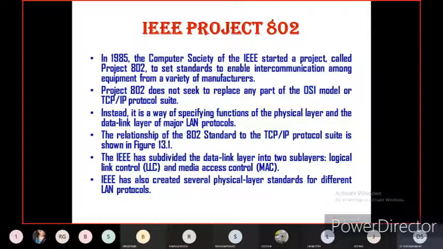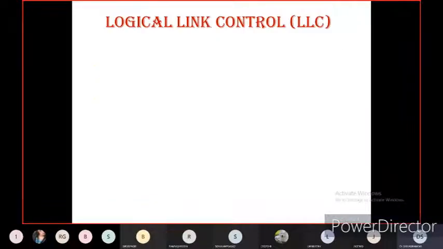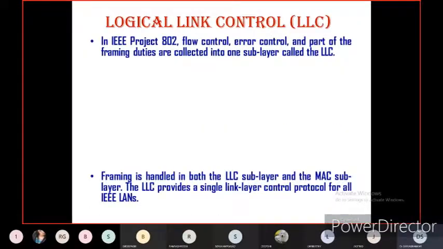So there are two components in the data link layer, that is logical link control, LLC, and media access control, MAC. IEEE has also created several physical layer standards for the different LAN protocols. Now let us discuss what is logical link control and what is media access control in the IEEE 802 protocol with the data link layer. Now let us discuss one by one.